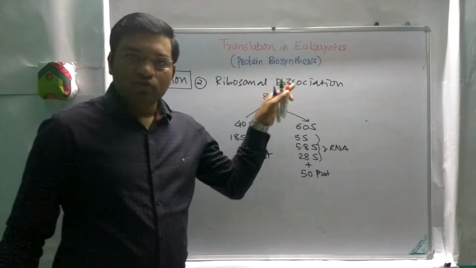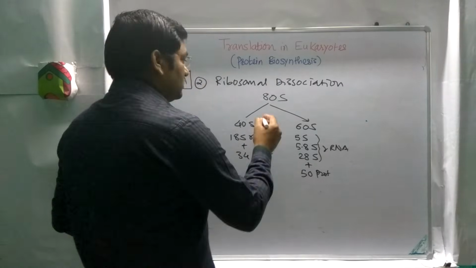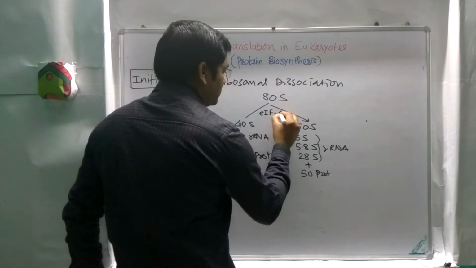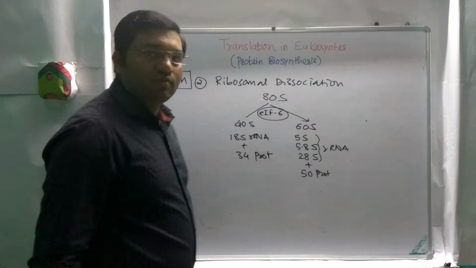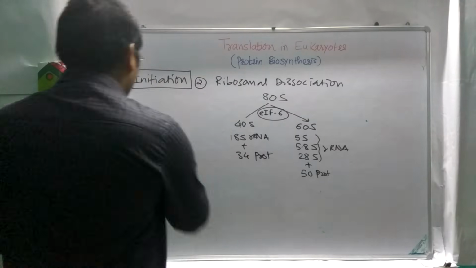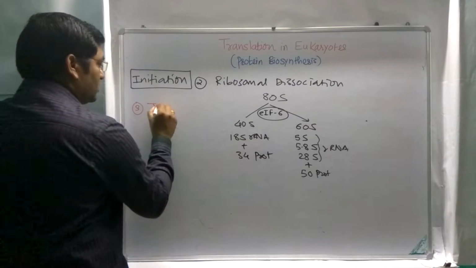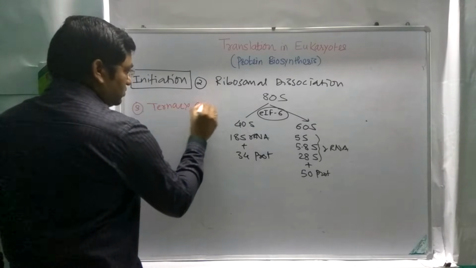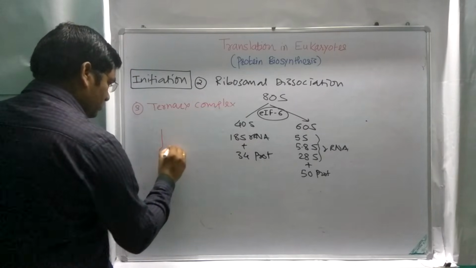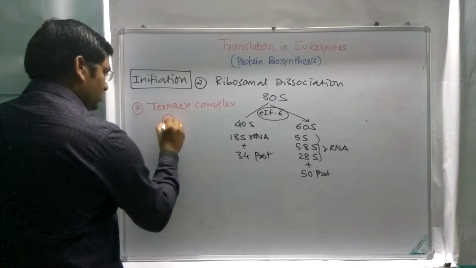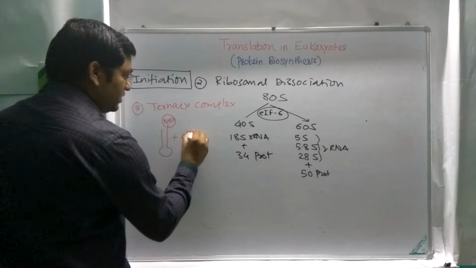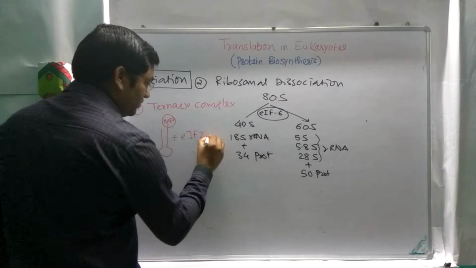So for the ribosomal dissociation, the factor required is eukaryotic initiation factor 6. It is required for the ribosomal dissociation. This is the second step. Then third, there is formation of ternary complex. Ternary complex is methionine tRNA plus eukaryotic initiation factor 2 plus GTP.